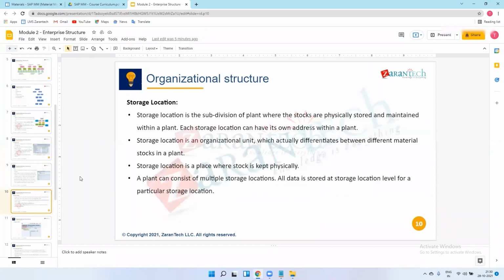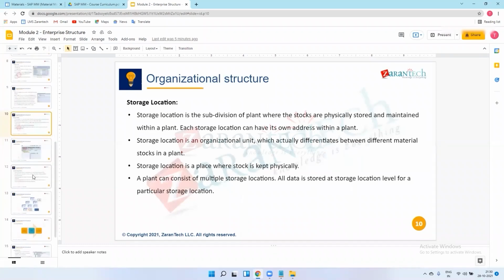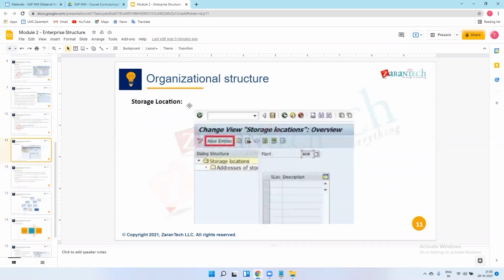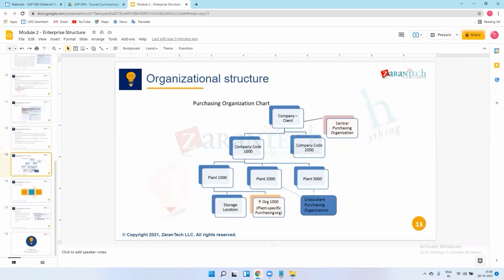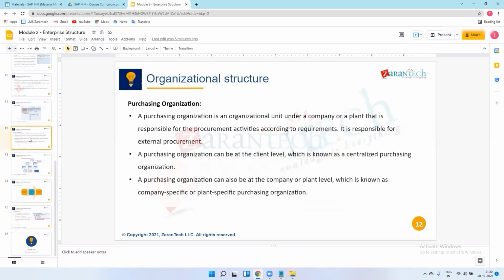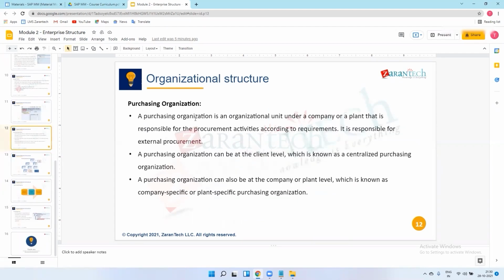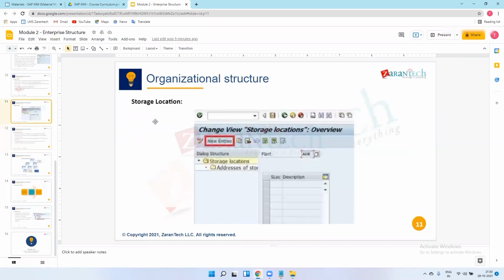So next, storage location. Today I will explain only storage location. In the next session, we'll start from purchasing organization. Only one is left, purchasing organization, that I will explain, and immediately I'll start the practical in the next session.